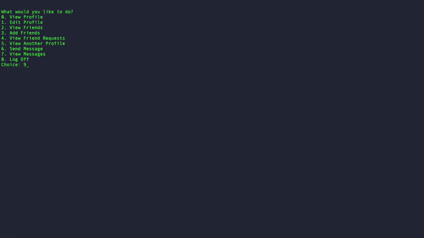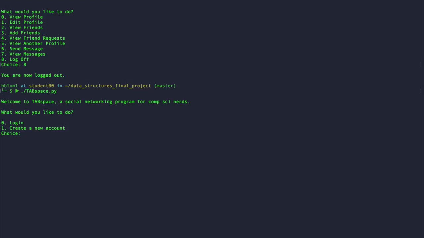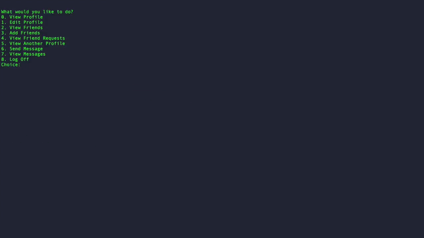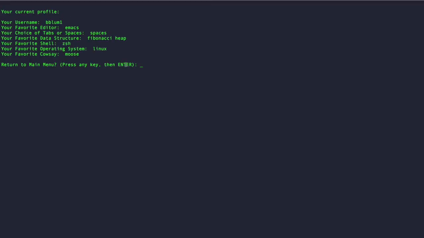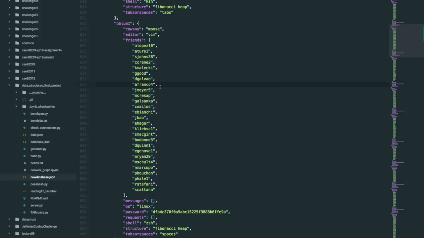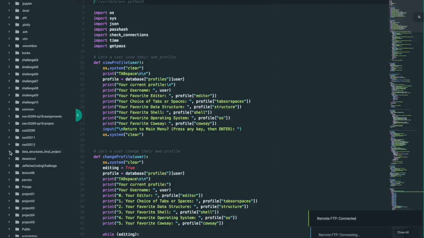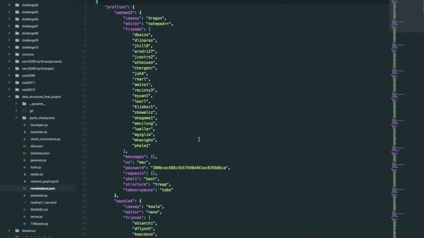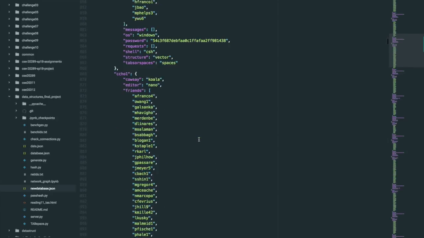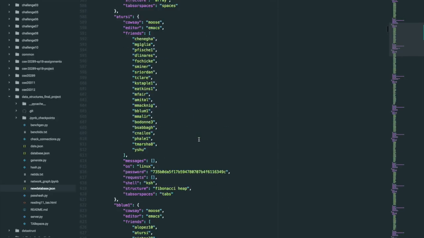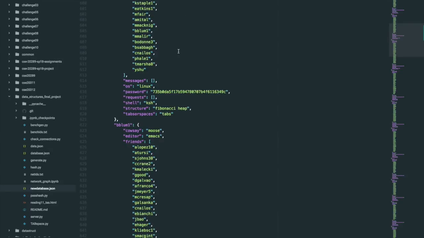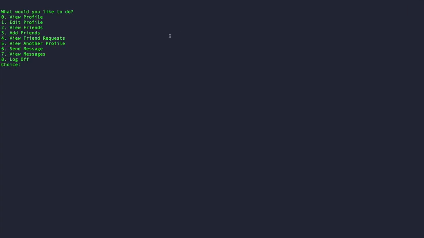Whoops, let's log off. And then if I log back in by launching TABspace, view profile, my favorite editor is still set as Emacs, and now if I refresh this, let's go to the new database, find my username, and favorite editor is set to Emacs. So it updates the JSON when you log out of your profile.